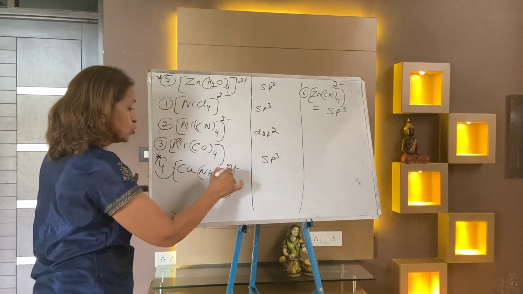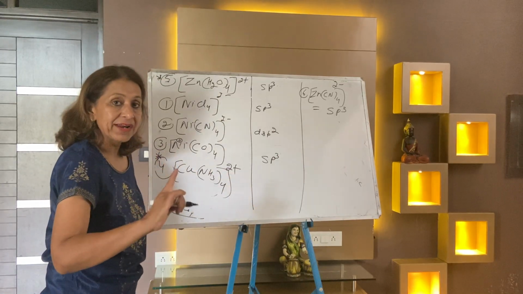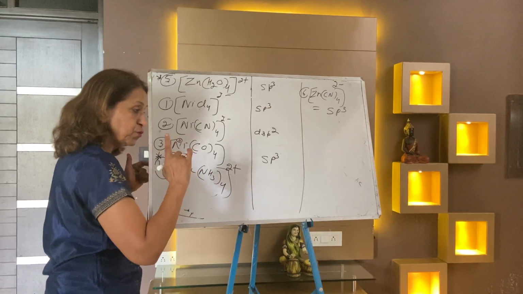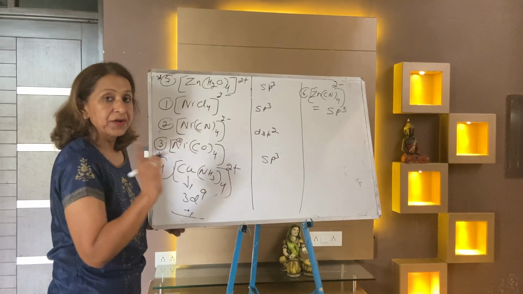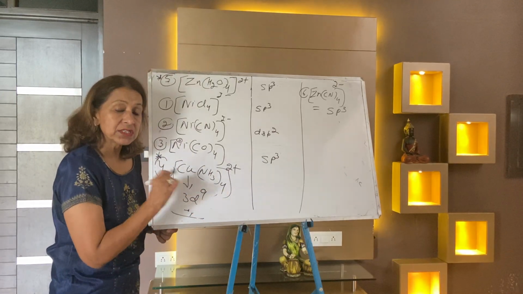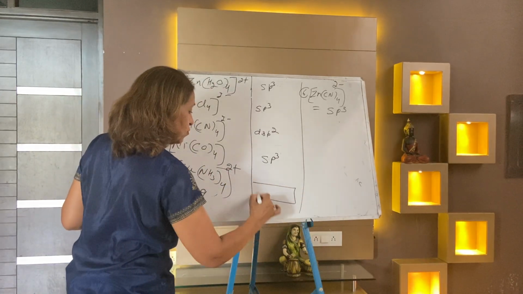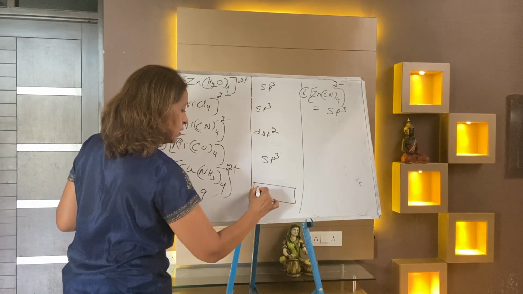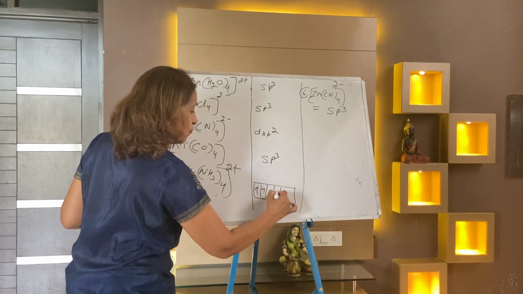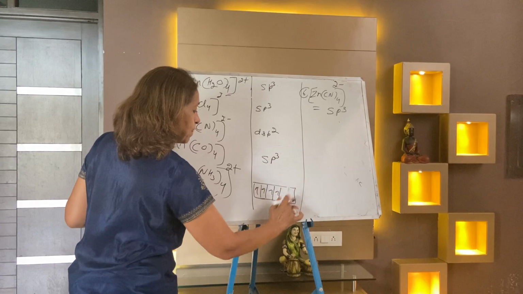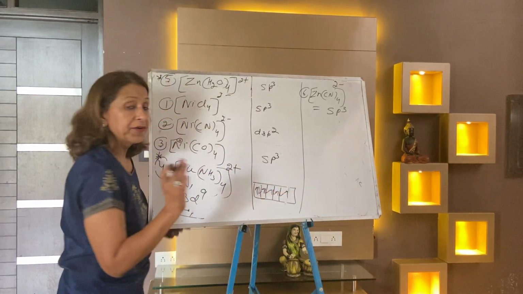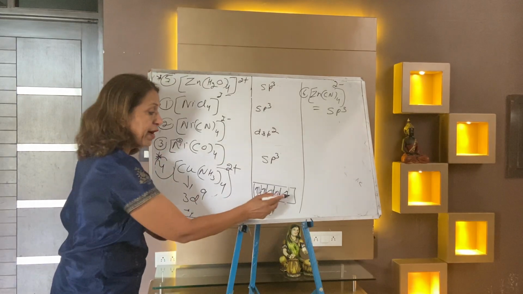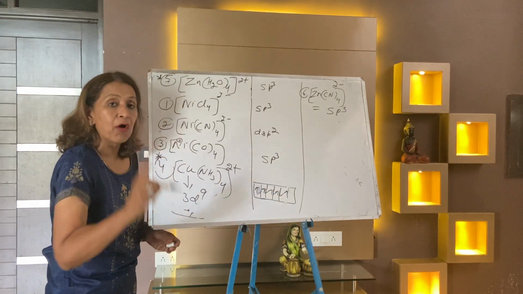Okay, now you are left with only one, copper. In copper, it is 2 plus. You know copper is 4s1 3d10, but with 4s1 3d10 it becomes 3d9. Write down 3d9. You know what 3d9 is? It is like this, please write down. 3d9 is this: 1, 2, 3, 4, 5, 6, 7, 8 and 9. This means the last d orbital is carrying an odd electron.